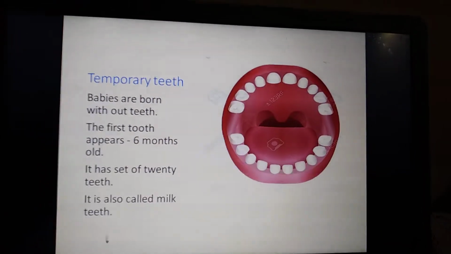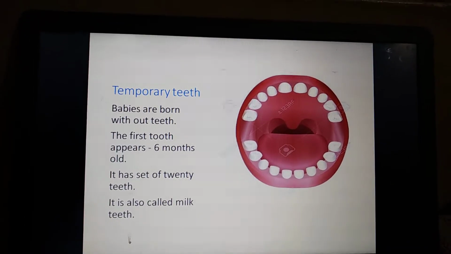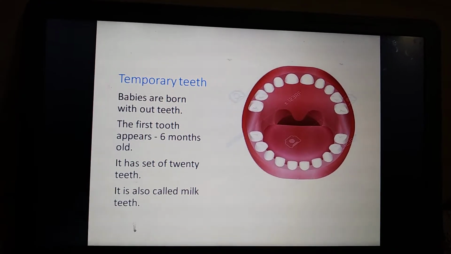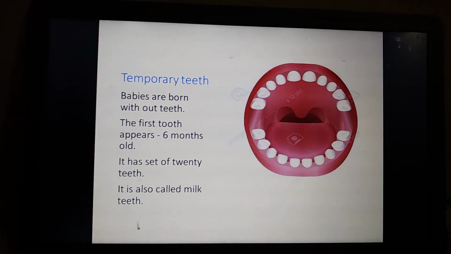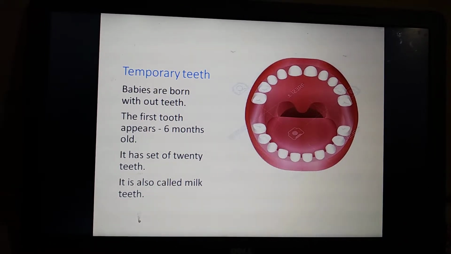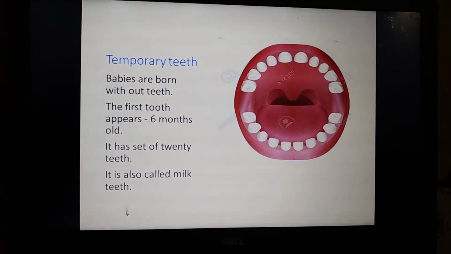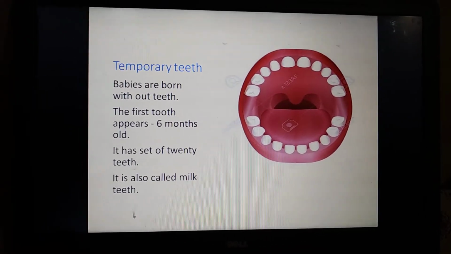The next topic is that there are two types of teeth. There are two sets of teeth in our lifetime. The first one is temporary teeth. What is meant by temporary teeth? Babies are born without teeth, right? Newborn babies don't have any teeth.